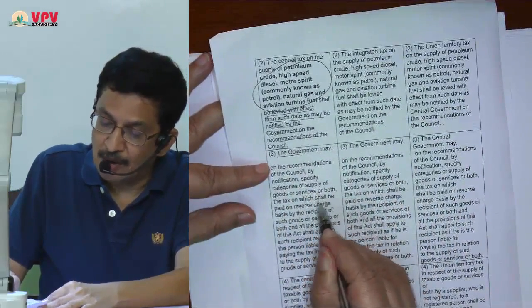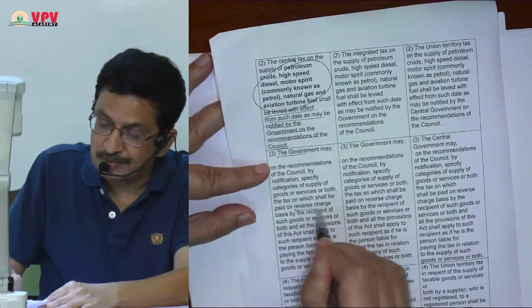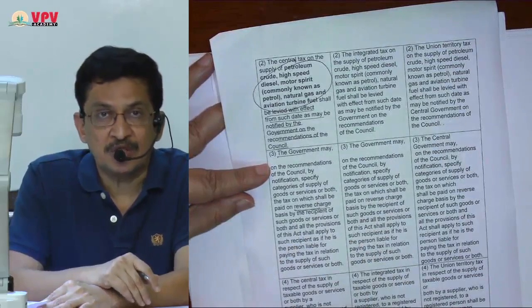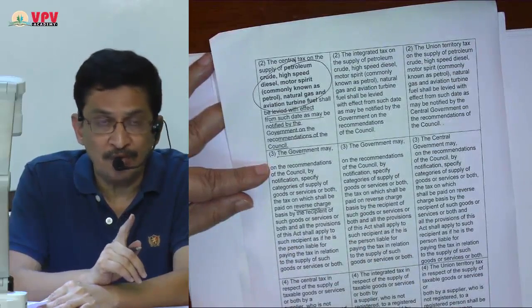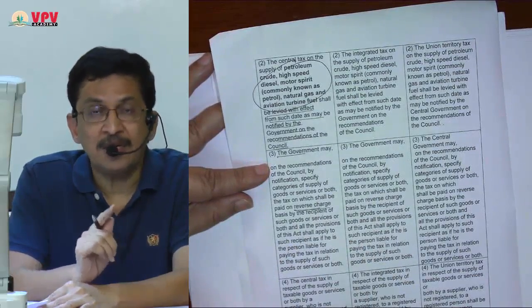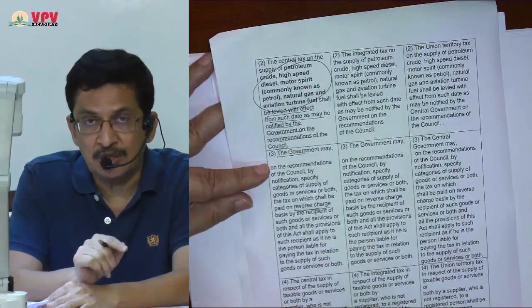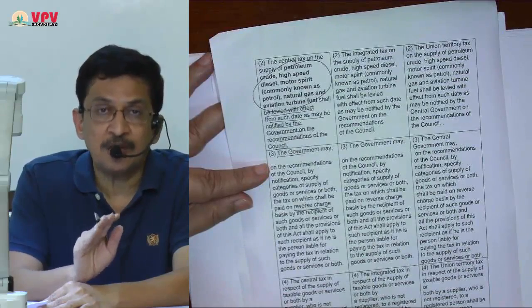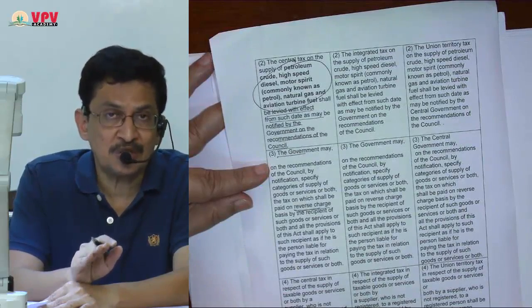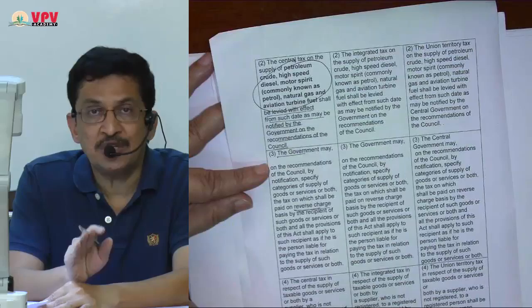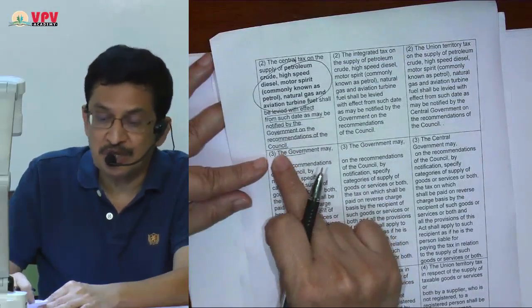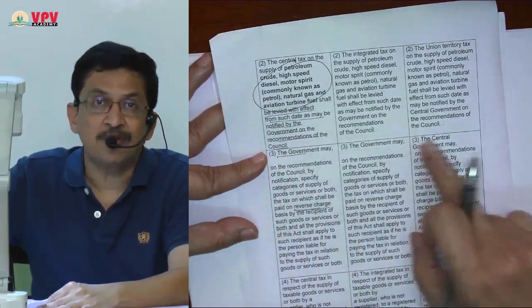Third, this is about reverse charge. There are going to be some goods and services which government is going to notify by recommendation of GST council, where reverse charge will become applicable, and in respect of supply of those goods and services, liability to pay GST is going to be on recipient. That is what subsection 3 is saying, which is again common for all 3 acts.